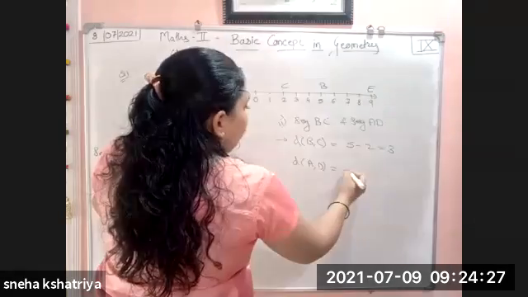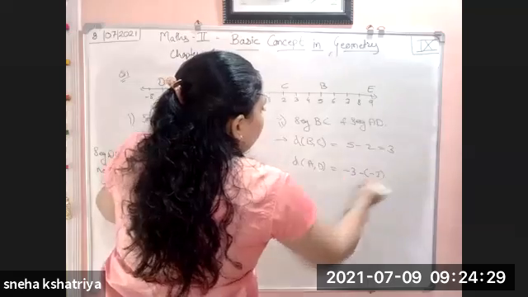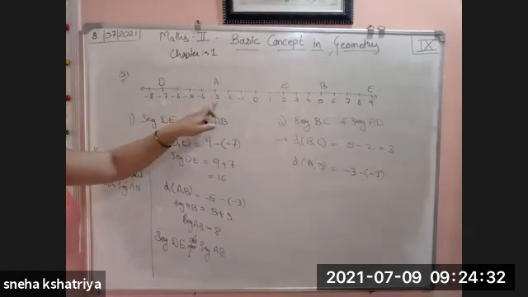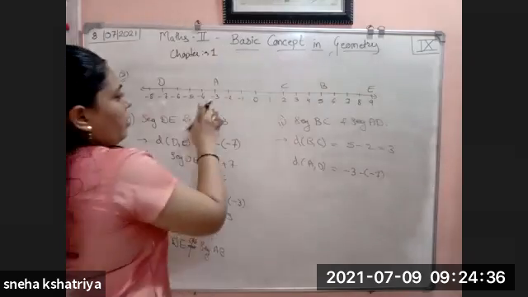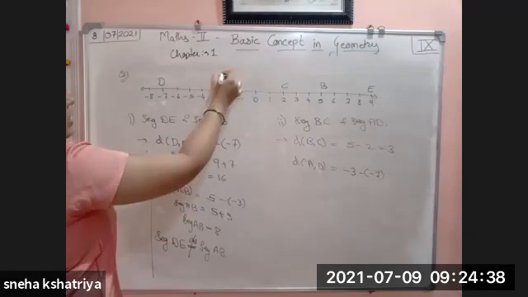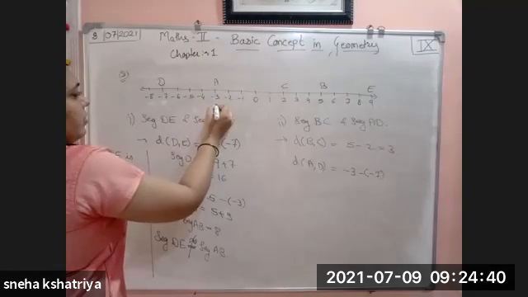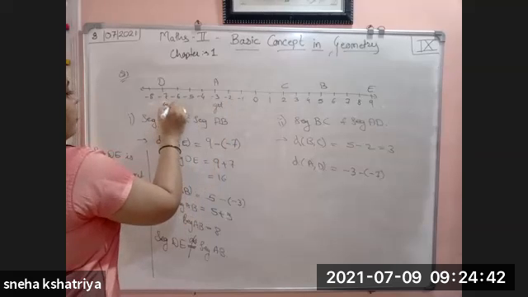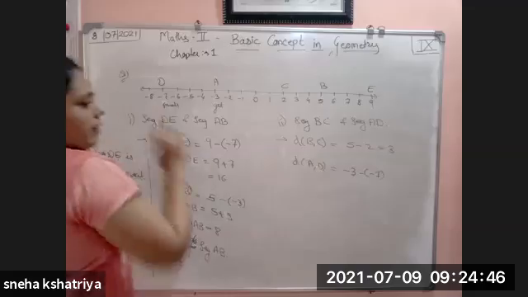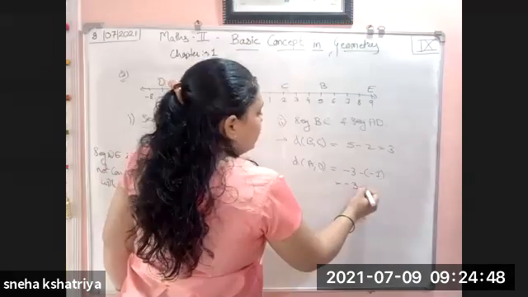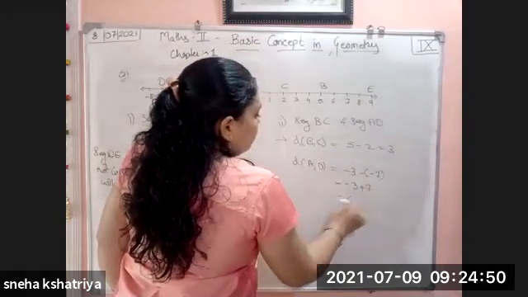-3 minus -7. Right? -3 is smaller, -7 is greater. So -3 is greater and this is smaller. So greater number minus smaller number, -3 minus -7, will become -3 plus 7. So this will become 4.